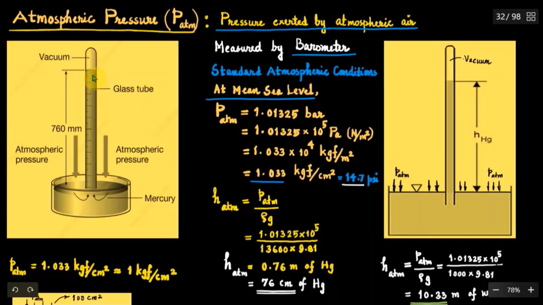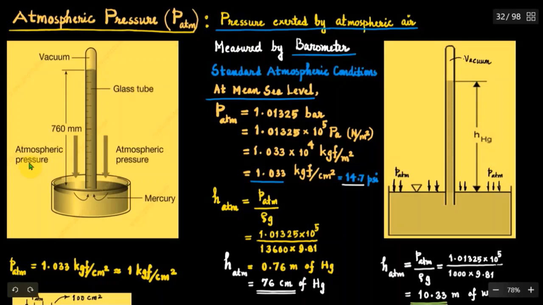Usually above any saturated liquid you may have its own vapor. So that means the vapor of mercury will be there. So that will definitely exert pressure on the surface of mercury inside the glass tube. The vapor pressure exerted by mercury vapor on its liquid surface is very low compared to the value of atmospheric pressure head.